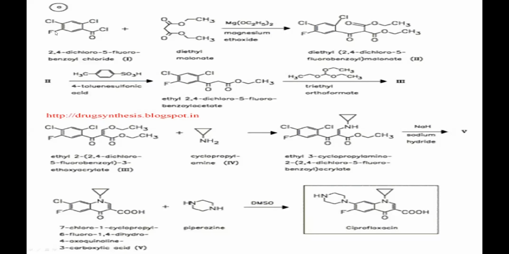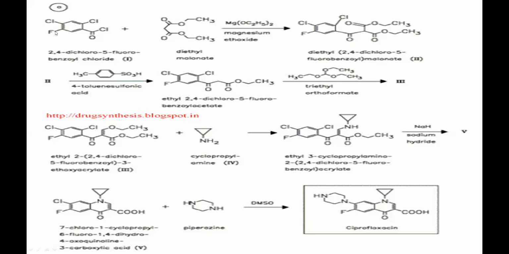Then when you treat it with para-toluene sulfonic acid, the upper part of the diester is cleaved off. You get ethyl 2,4-dichloro 5-fluoro benzoyl acetate. Okay, this is the intermediate.